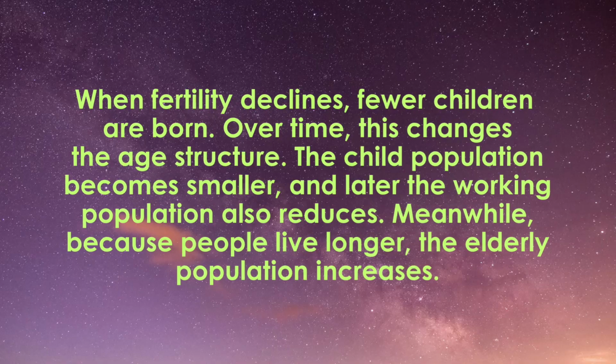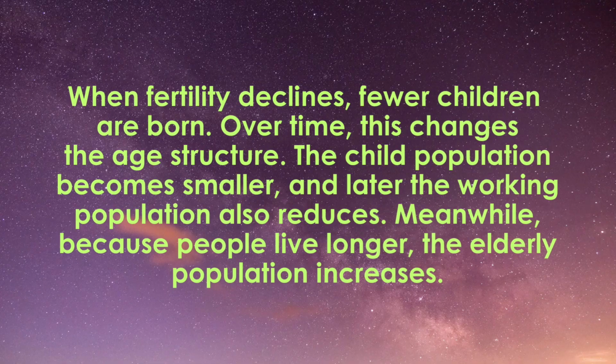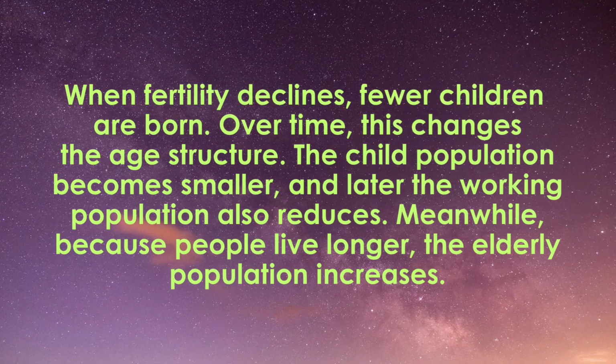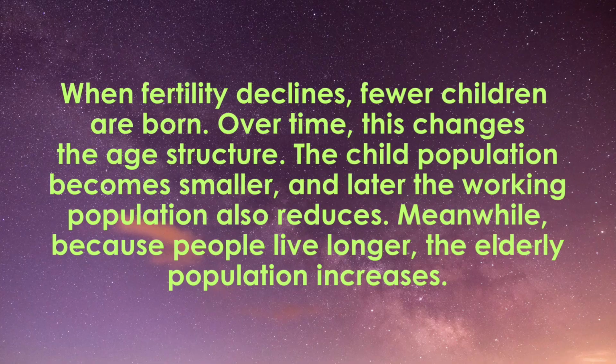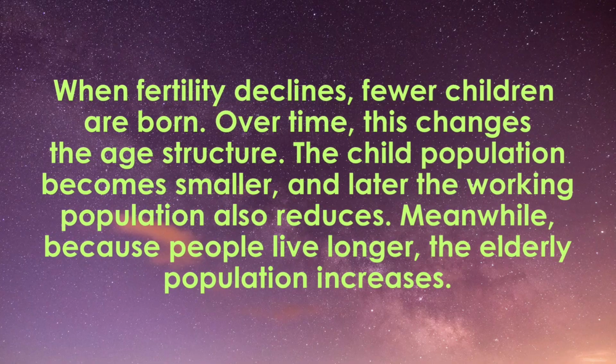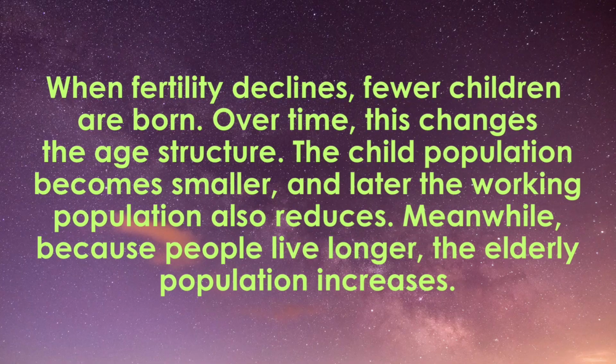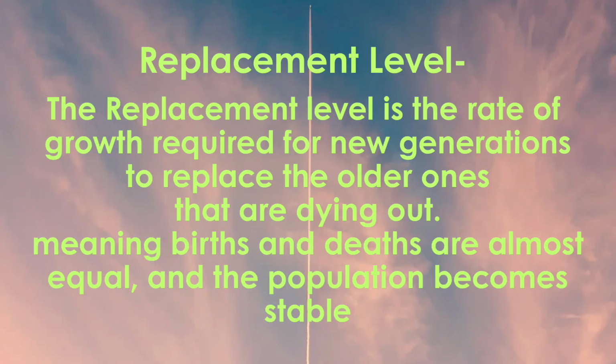When fertility declines, fewer children are born. Over time, this changes the age structure. The child population becomes smaller and later the working population also reduces. Meanwhile, because people live longer, the elderly population increases. This leads us to the idea of replacement level. Replacement level is the level of fertility at which a population exactly replaces itself from one generation to the next, meaning births and deaths are almost equal and the population becomes stable.